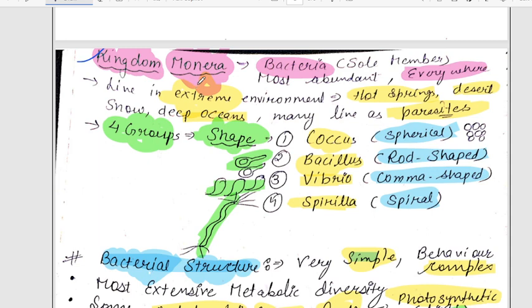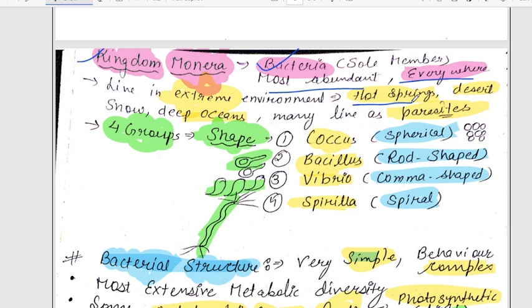Next is Kingdom Monera. In Kingdom Monera there is mainly bacteria. They are the most abundant, as we know, found everywhere. But they are also found in extreme environments. What do you mean by extreme? They are found in hot springs, where the temperature is very high, which normal organisms cannot survive.